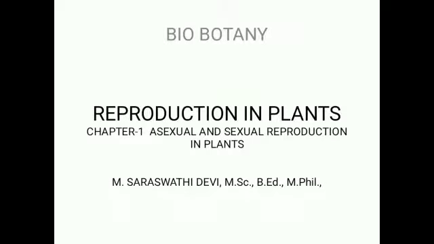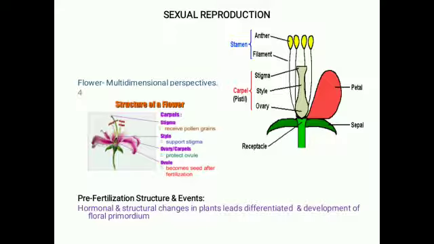In this class we're going to discuss sexual reproduction in plants. Sexual reproduction involves two processes. First one, gametogenesis, that means formation of male and female gametes. Second one, fusion of gametes. Fusion is known as fertilization.